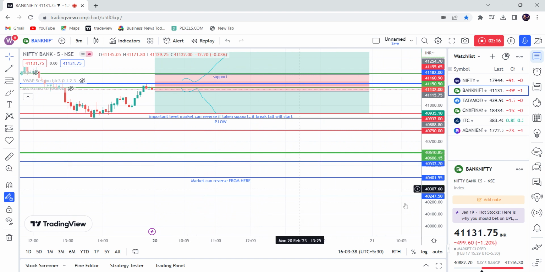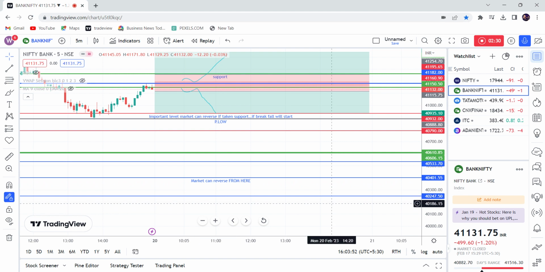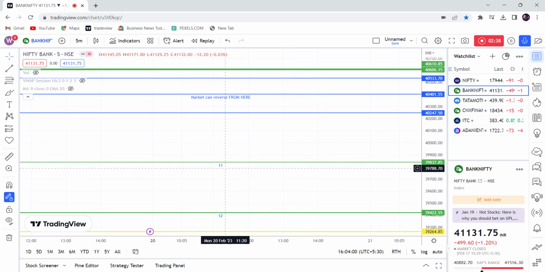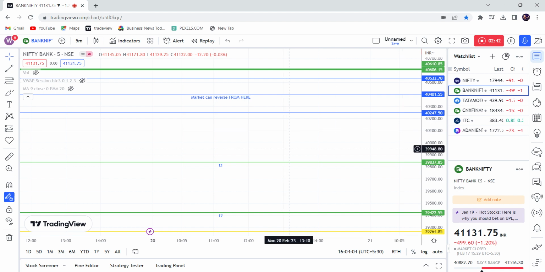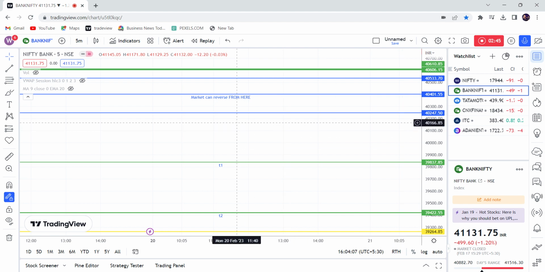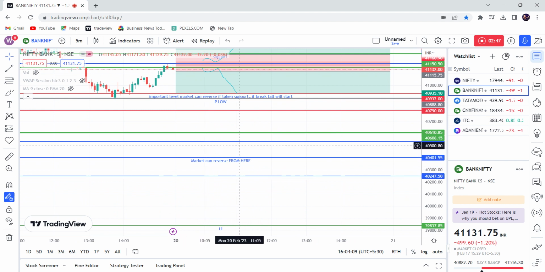So this will be for long positions for next week. And for short positions, once this blue line, 40,401, is broken, the 40,400 level has to break, otherwise it will be reversed from here and there. Once it is broken and these blue lines 40,200 to 47 are broken, then the market will come down to 39,837, almost 500 points. Until then, while the market is bearish here, small scalping can be done.